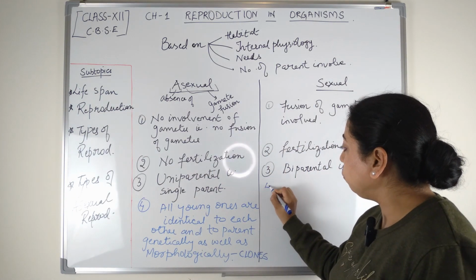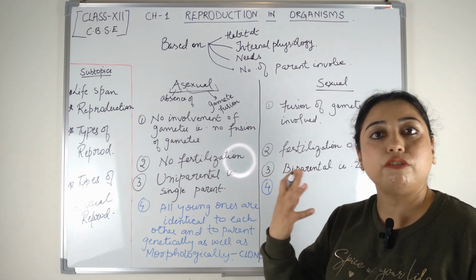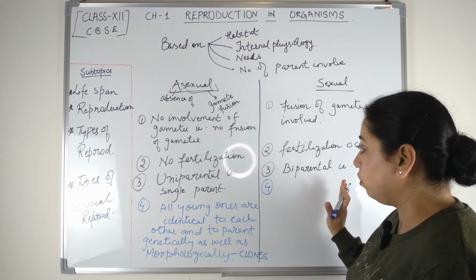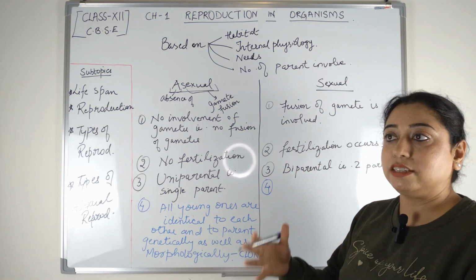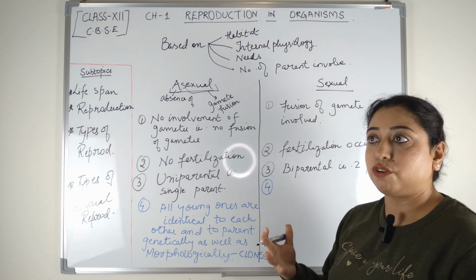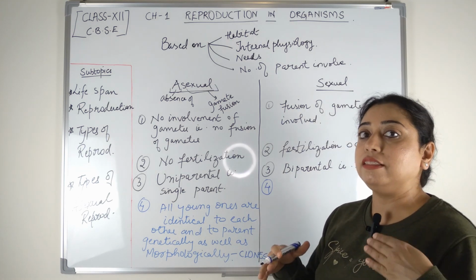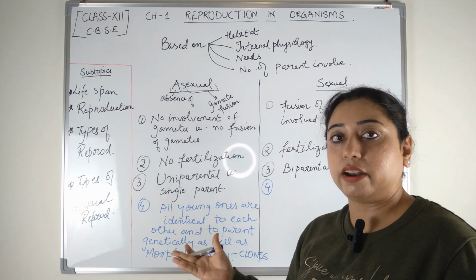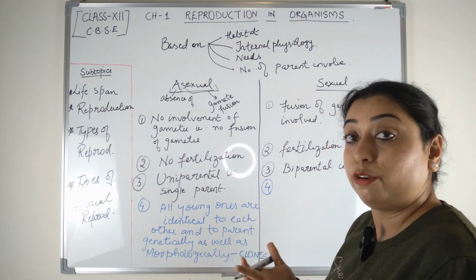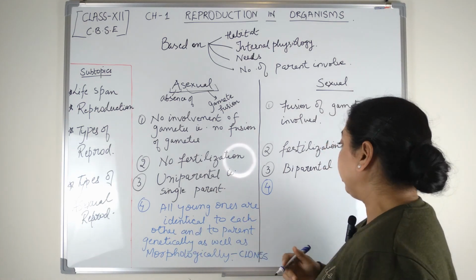Because two parents are involved, there will be a mixing of DNA in sexual reproduction. So when there's a mixing of DNA, the chances of similarity between the new generation and the parent are quite less because of a lot of variations, right?